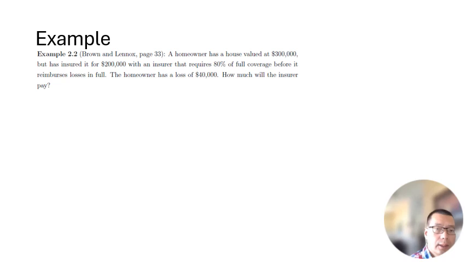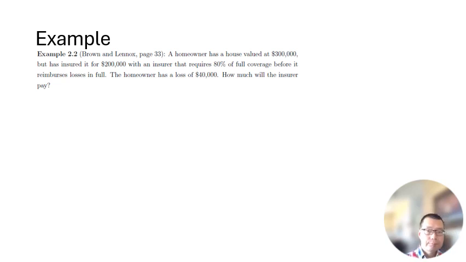Now let's look at another example. A homeowner has a house valued at $300,000 but has insured for $200,000 with an insurer that requires 80% of full coverage before it reimburses losses in full. The homeowner has a loss of $40,000. How much will the insurer pay?